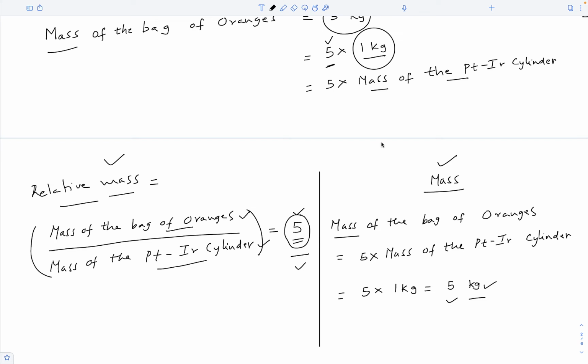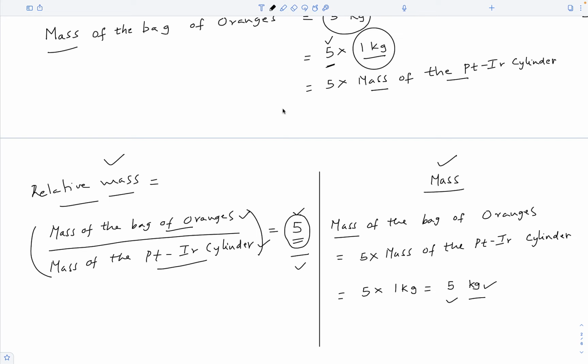If the question is the number of times one is heavier than the platinum iridium cylinder, or the mass of a person relative to the platinum iridium cylinder, then the answer is always a dimensionless number. But if the question is what is your mass or weight, then it is a number expressed in the units of mass. So they are not the same question. So the answers would not be same either.